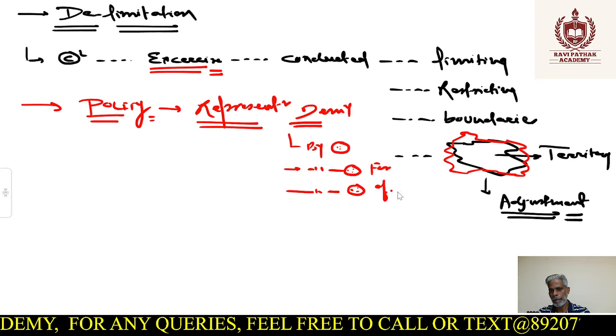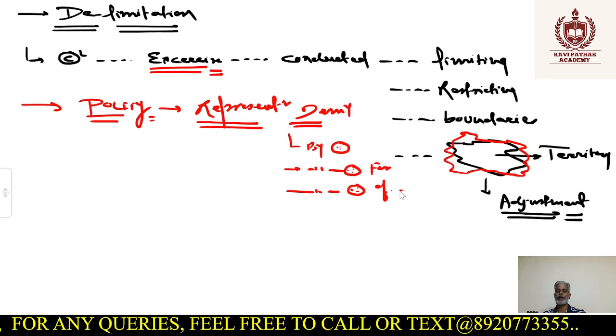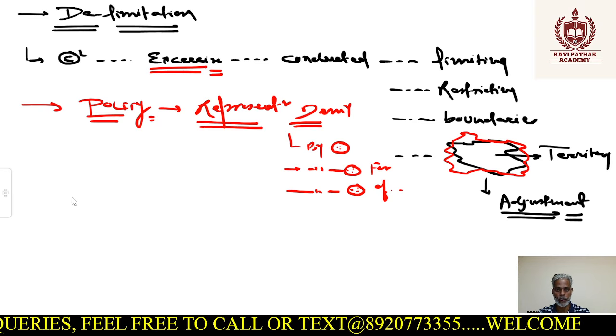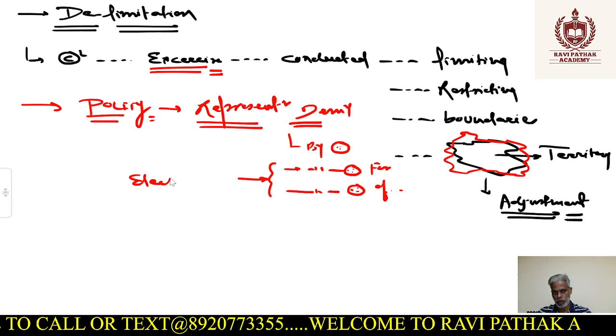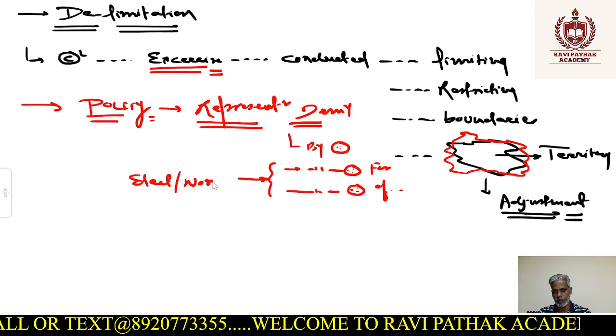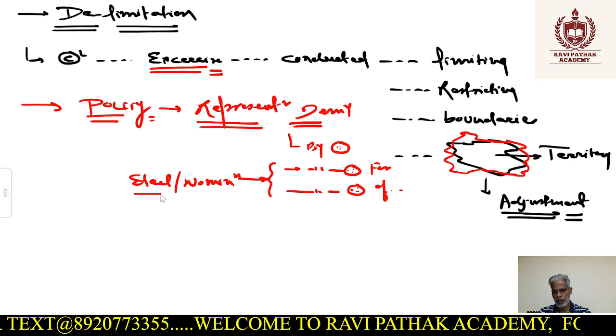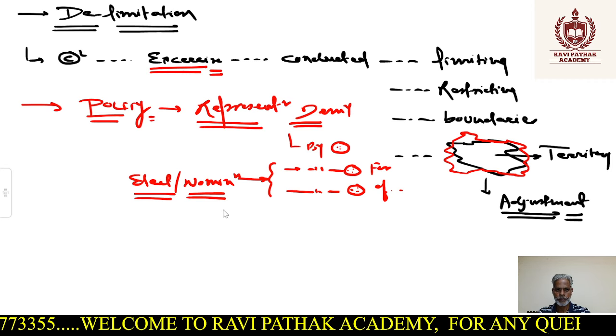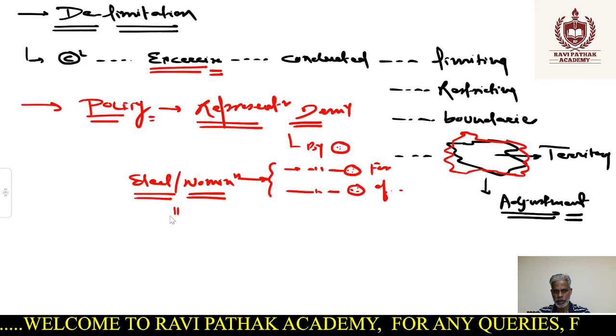However, the problem is that we have a huge population, so we cannot call all our 1.4 billion people to sit at one place and decide. That's why we, the people of India, elect or nominate our representatives. So we do it by election or nomination. We'll see that process also. But when we elect or nominate, there has to be some criteria.